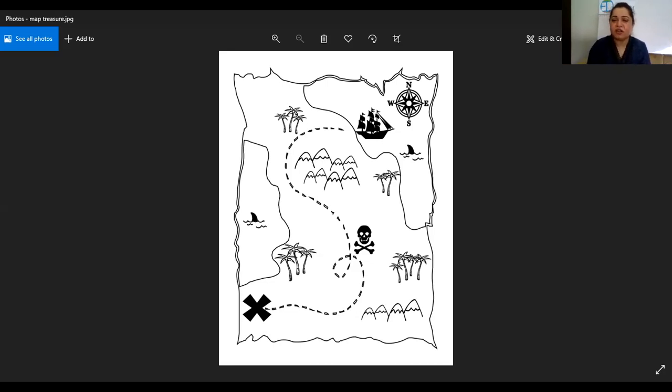So the ship and the shark show that it could be the ocean, and the shark could also be in a river or a lake, right? There are mountains and trees as well, and it is showing us from where we have to take the road to reach the treasure which we are going to find. Yeah, so this is also one kind of map which we are having a look at.